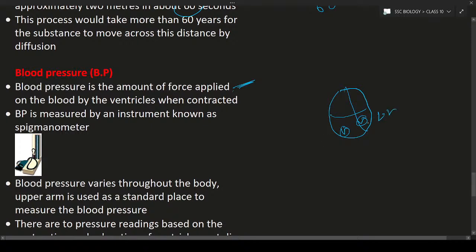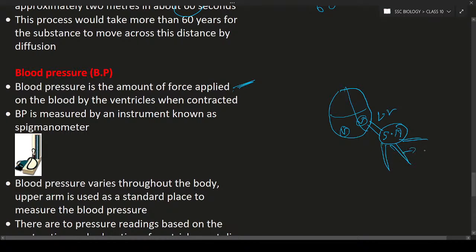When the left ventricle is contracting, there is a pumping of blood through the main blood vessel, that is known as the systemic aorta. Through the systemic aorta, the blood is going to flow. That blood is being pumped by the left ventricle. Hence we can see the systemic aorta is going to divide into many branches. These branches are known as arteries.